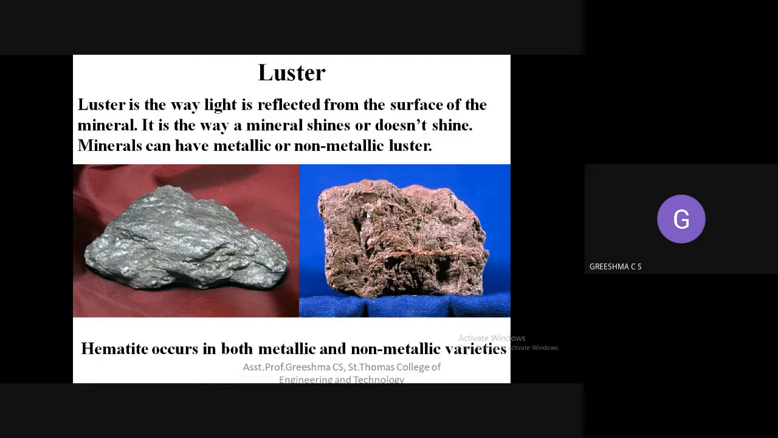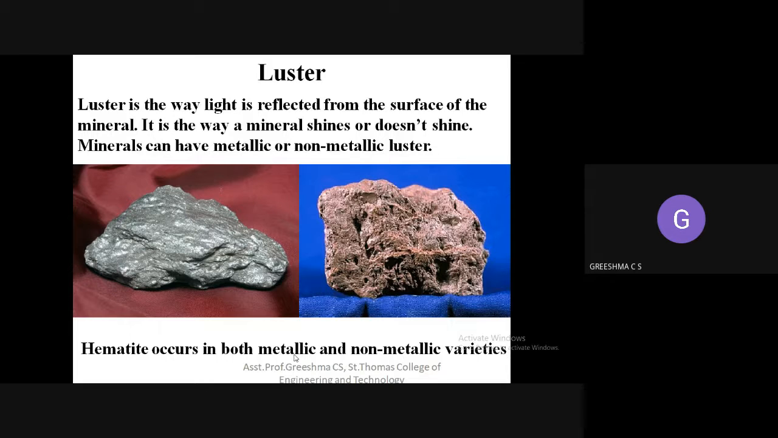Sometimes if you take a hard rock, suppose the picture that you're seeing, a rock like this, if you keep it in the light, what is happening? Light rays will be entering and it will be reflecting back. That means the light rays are not going inside the mineral. Why? Because it is very hard. At the same time, if you see minerals like diamonds, or some of the pebbles, some white colored stones, they will allow the light to pass through. That's why that material is shining.